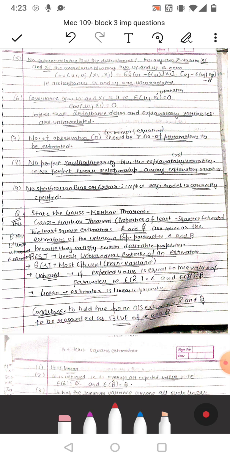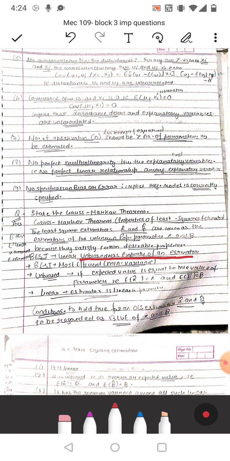The least square estimators alpha cap and beta cap are taken as estimators of unknown population parameters alpha and beta. इसे हम BLUE भी बोलते हैं, best linear unbiased estimator, because they satisfy certain desirable properties. That is best, that is best linear unbiased estimator. That is linear, unbiased property of an estimator.